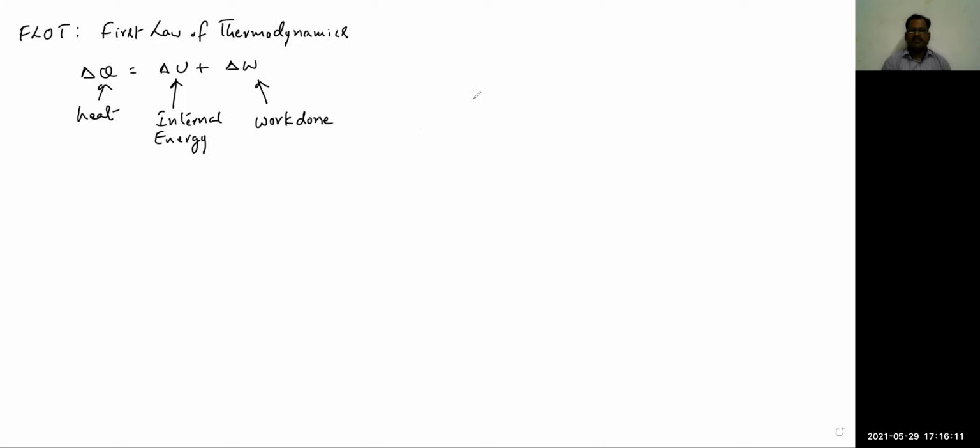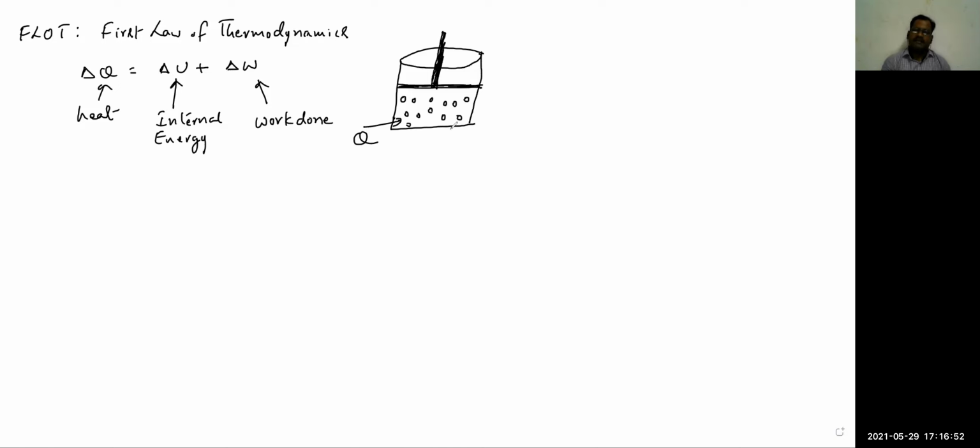Here, consider a thermodynamic system, a gas container consisting of gas, and it is able to do some external work because it is closed with a piston. If some force is applied on the piston, it is able to move in either direction. Here the gas molecules are there. Consider the situation and assume that some heat is given to this system.